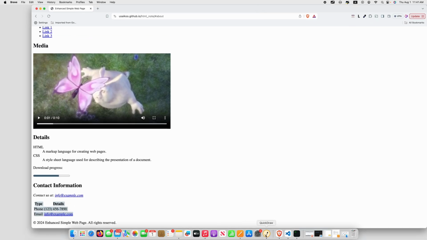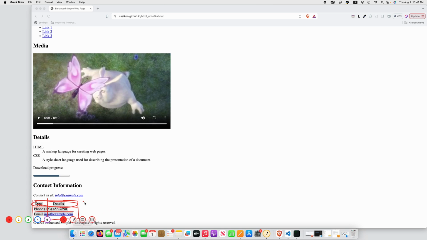Let's say we have the table here, like this is one row and this is the divider between these two, and this is another row. This is like a table, you know. So this is the table header and the one row, two row. So this is pretty much about the table.